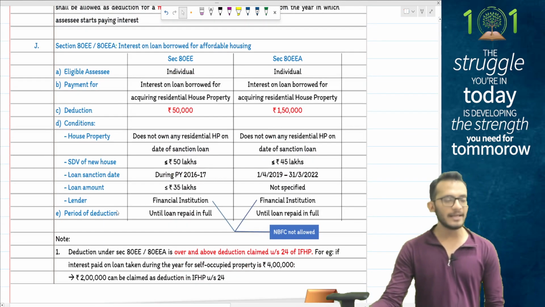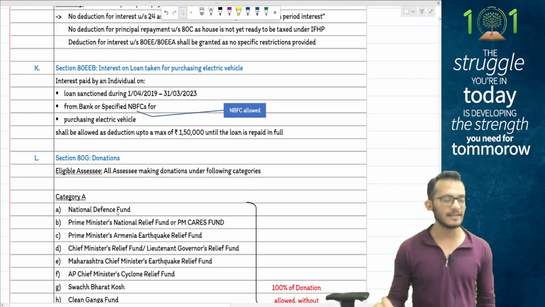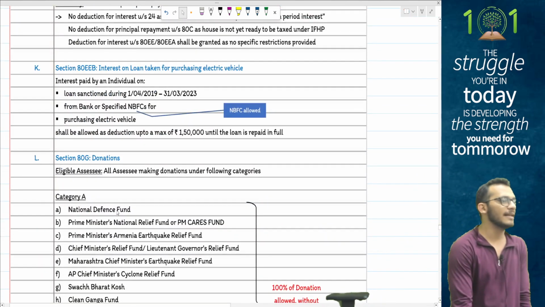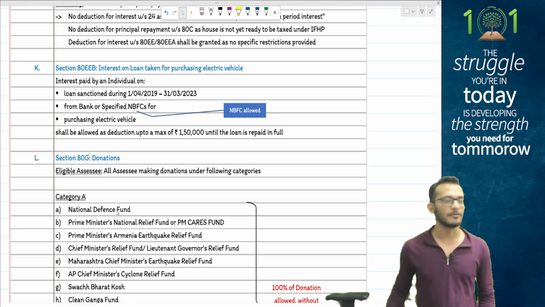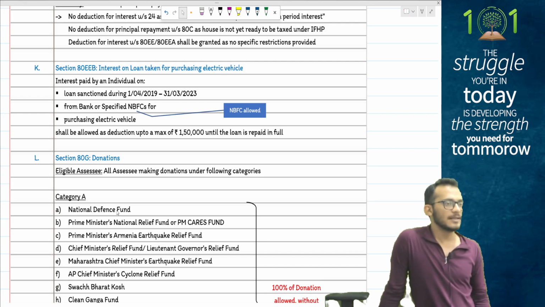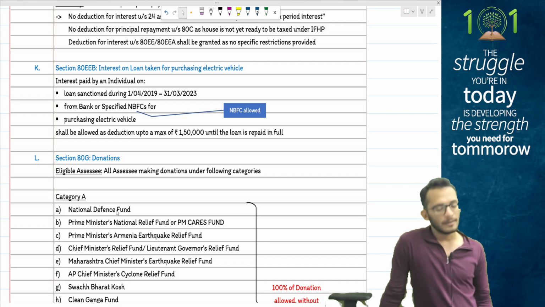Next items are 80EE, and 80EE has never been tested in finals. I am ignoring this, you don't need to read this. 80EEB also has been expended, but it says any kind of interest on a loan taken for electric vehicles, you get a flat deduction of 1,50,000 if you have spent that much. So it is a maximum deduction of 1,50,000, not eligible under DTR.